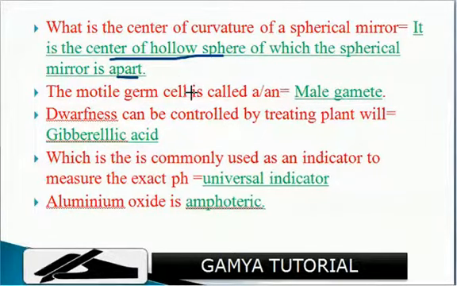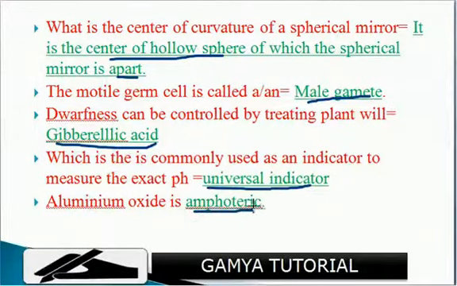Okay. The motile germ cell is called the male gamete. Darkness can be controlled by treating the plant with gibberellic acid. The commonly used indicator to measure the exact pH is universal indicator. Aluminum oxide is amphoteric.